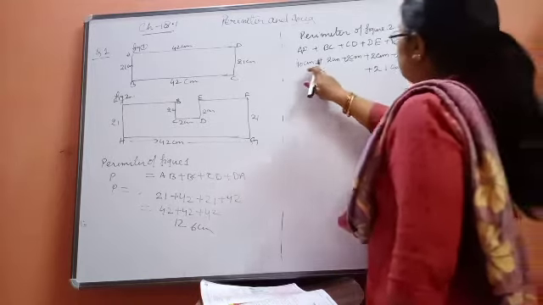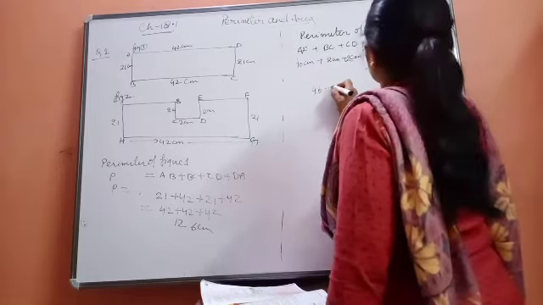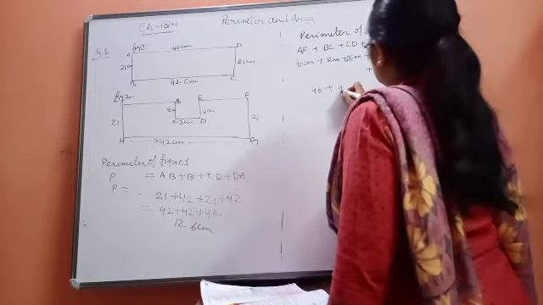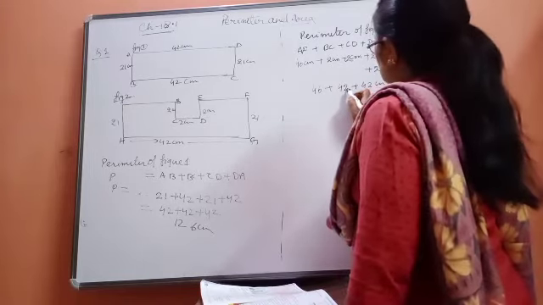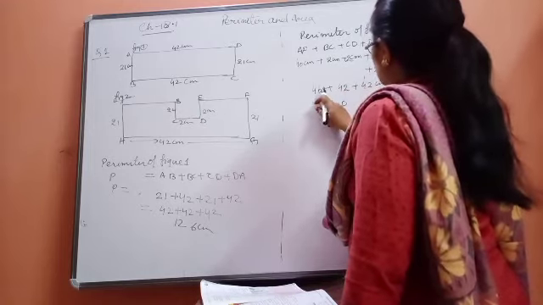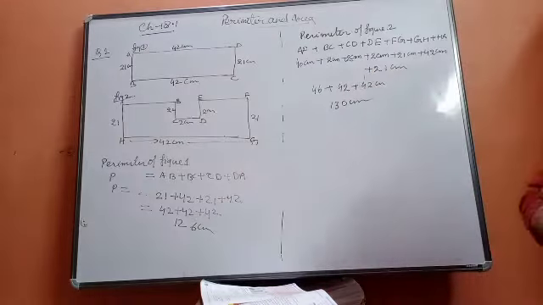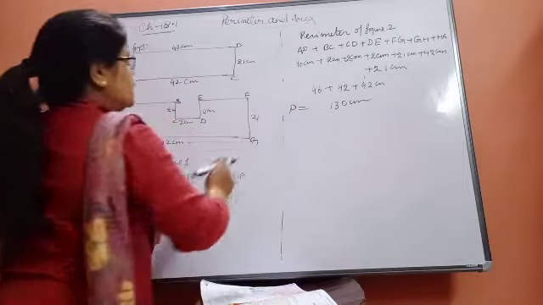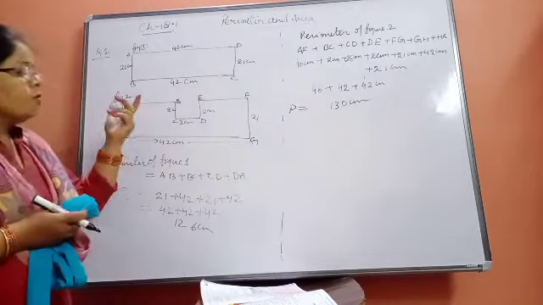Now add them. 40 plus 2 is 42, plus 2 is 44, plus 2 is 46. It will be 46 plus 21 plus 42. 21 plus 21 will become 42, plus 42 centimeter. Now add that. 2 plus 2 is 4, 6 plus 4 is 10. Carry 1, beta. 4 plus 4 is 8, plus 4 is 12, plus 1 is 13. What will be its perimeter? Perimeter of the given figure will be 130 centimeter. Now he is saying in the question to compare which figure will have more perimeter. So figure 2 will have more perimeter.